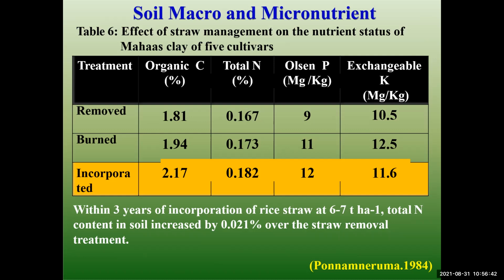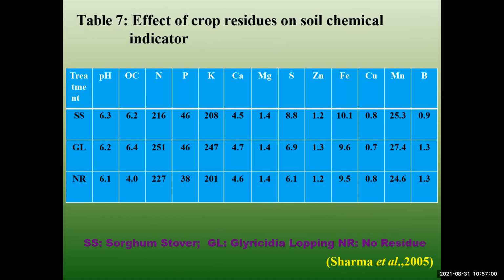Okay, within 3 years of incorporation, rice straw at 10 tonnes per hectare, the total nitrogen content shall increase by 0.01% in the treatment. Then is the effect of crop residue on the soil chemical indicator.